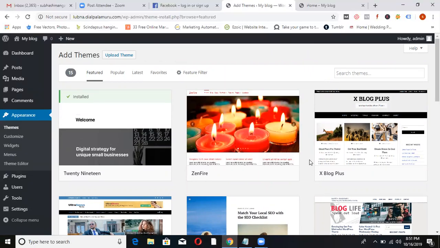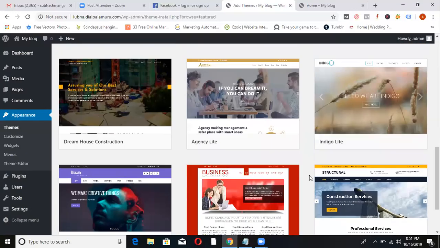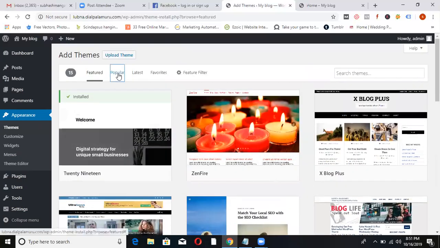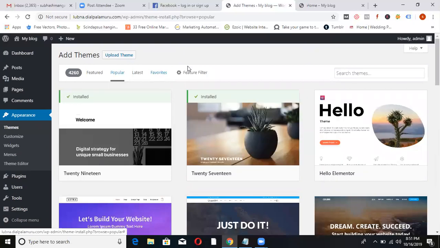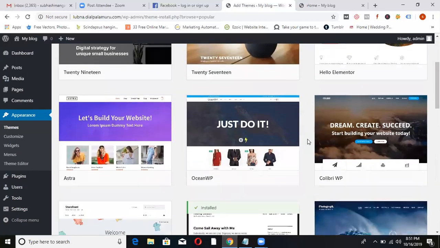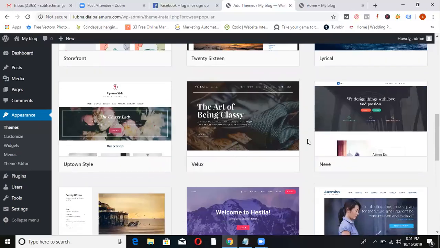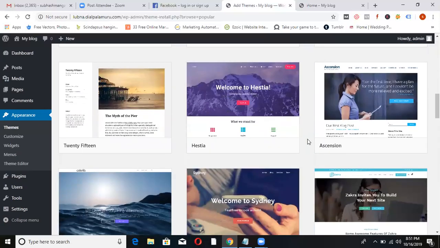It's not that you don't like the themes. A number of themes are there. You don't like any one of them, then go to popular, latest, favorites. I'm just asking because in case I still don't like anything, there are a number of websites we see on a daily basis. Is there a possibility, using the same domain name, to get this website created by a developer? Correct.